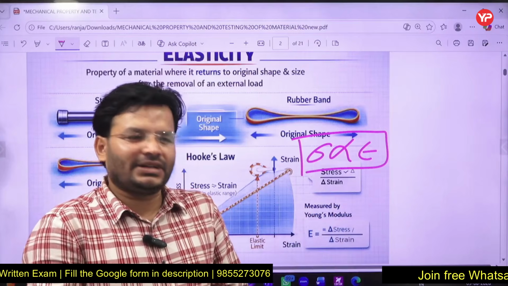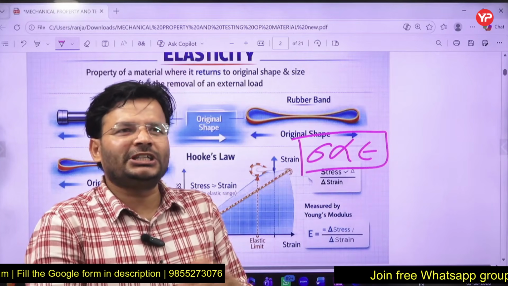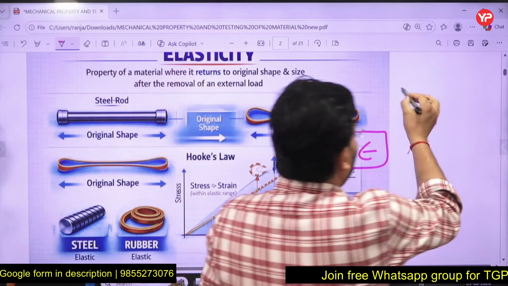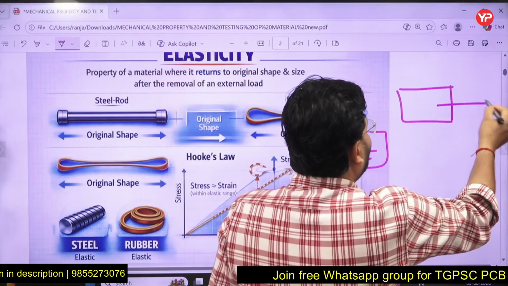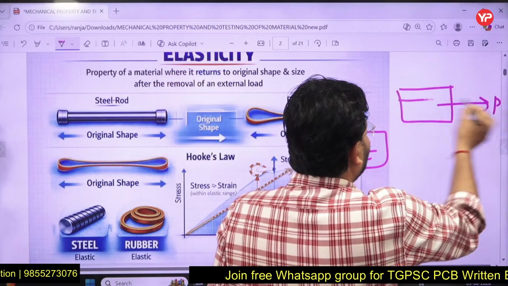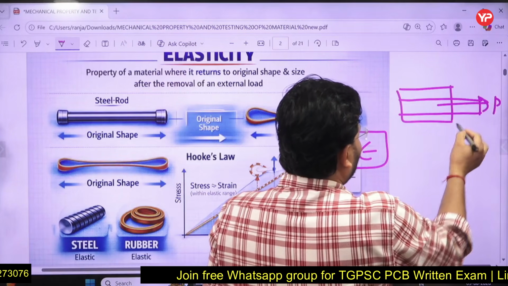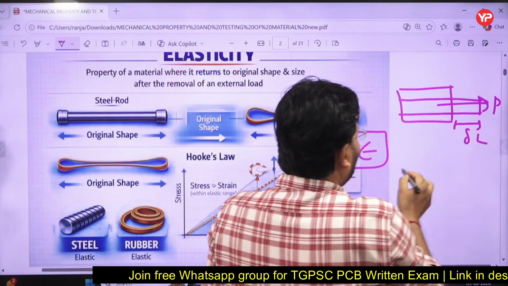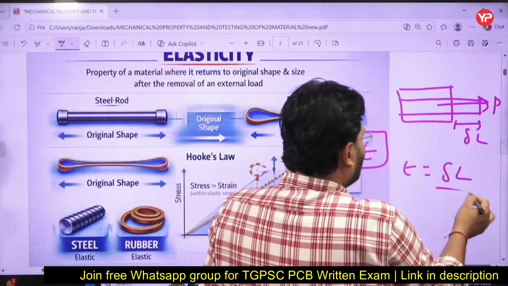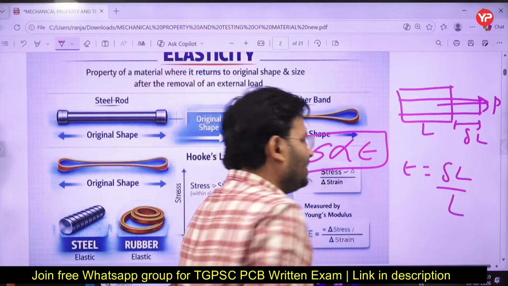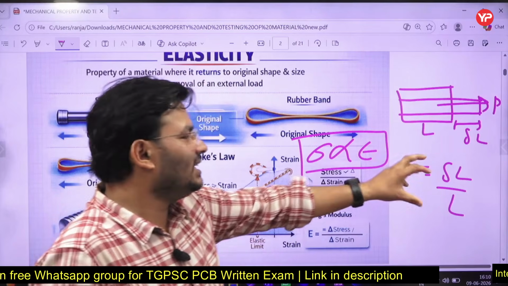Strain, you might be aware, is the change in length of any object with respect to its original length, right? Suppose that is the object and you are going to apply the load P. So what is happening? Its shape will be something like that. This is called the change in length. So what is strain? Change in length upon original length. That is called strain, right?